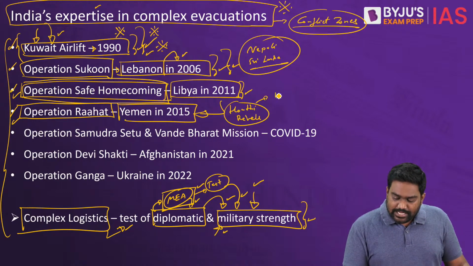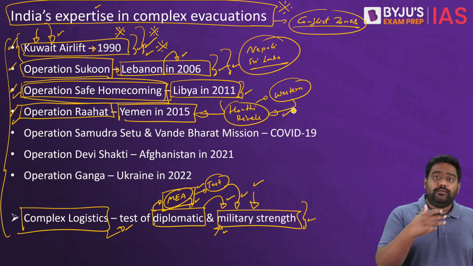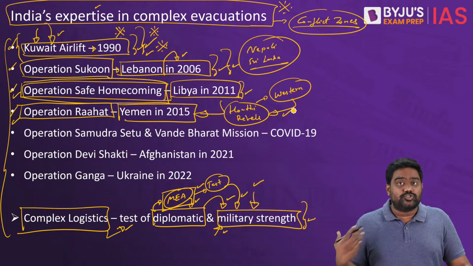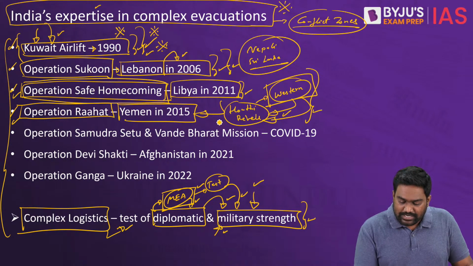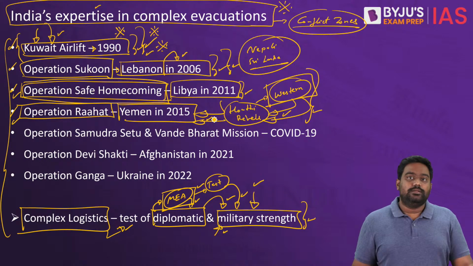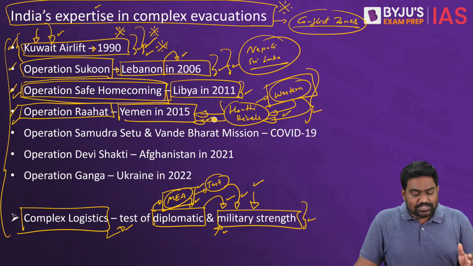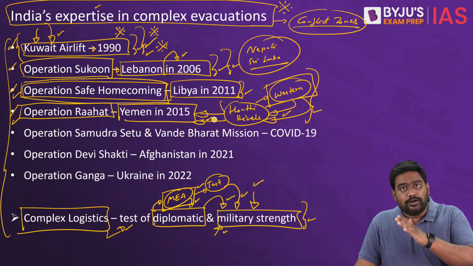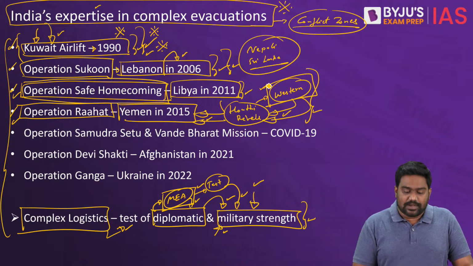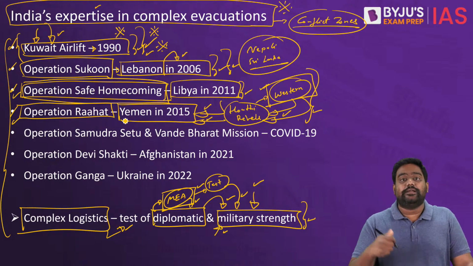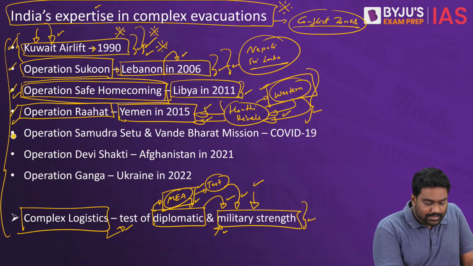And this time, even Western countries asked India for help. Japan, European countries, the US, Canada and Australia, even they asked India for help, as India was the first country to reach Yemen with evacuation support. So along with rescuing Indians, we rescued hundreds of foreign nationals as well. So this is again a projection of India's soft power and projects India's diplomatic and military influence.